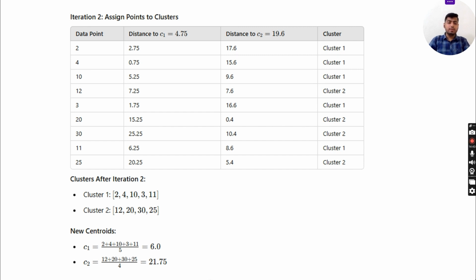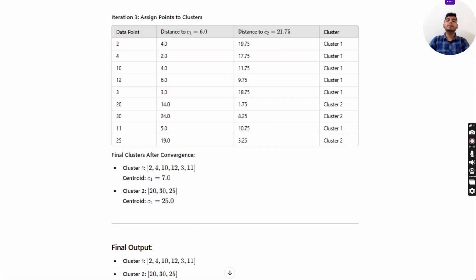Now we repeat the same process, and the clusters after iteration 2 are: cluster 1 is 2, 4, 10, 3, 11 and cluster 2 is 12, 20, 30, 25. The new centroids are C1 equal to 6.0 and C2 equal to 21.75. Now iteration 3, where C1 becomes 6.0 and C2 becomes 21.75. The final clusters after convergence are: cluster 1, which is 2, 4, 10, 12, 3, 11, with center C1 equal to 7.0, and cluster 2, which is 20, 30, 25, with center C2 equal to 25.0. So the final output is cluster 1: 2, 4, 10, 12, 3, 11 and cluster 2: 20, 30, 25.